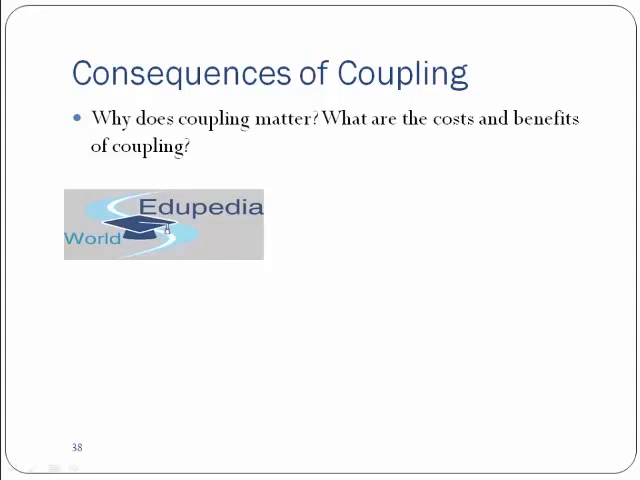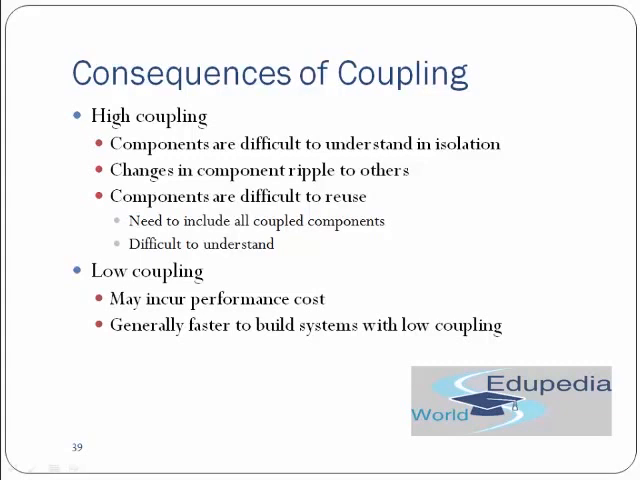Definitely, we are saying your code should not have high coupling, but it should have some coupling. I hope it's clear by now why your code should have some coupling and why it should not have too much coupling. So I hope you will be able to answer that question. Okay, so with high coupling, components are difficult to understand in isolation. So it is telling you the consequences of coupling. What are the consequences of high coupling? If you do high coupling, then the components become difficult to understand. Changes in one component ripple to others, definitely.